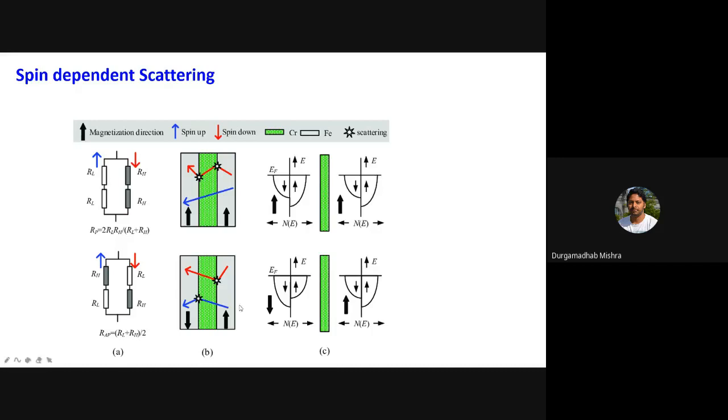For example, the blue one will experience a high resistance state in the upper layer, and the spin down electrons will experience a high resistance in the bottom layer, and that is why the total resistance will go up. So this is a very simple model to understand this spin dependent scattering. You have two independent spin channels, and they will scatter depending on the orientation of magnetization.